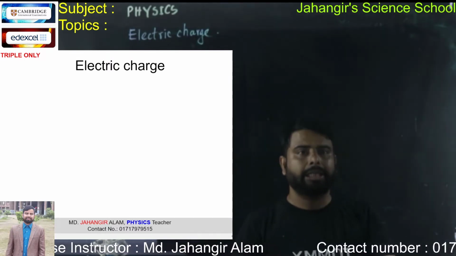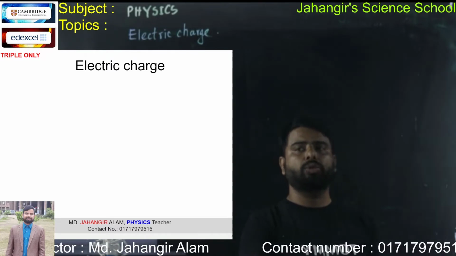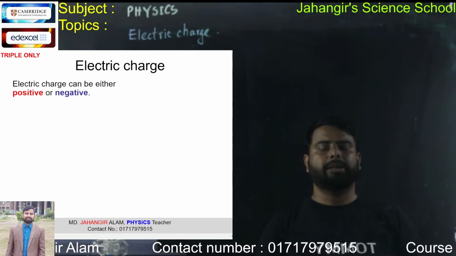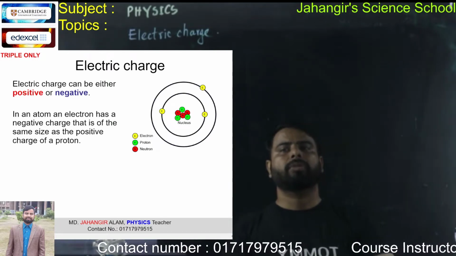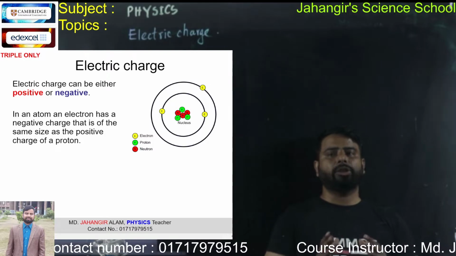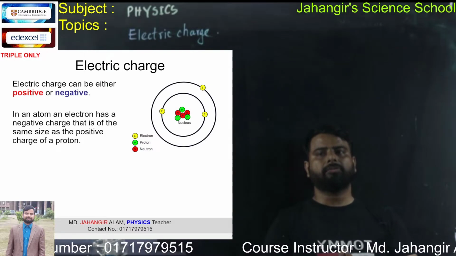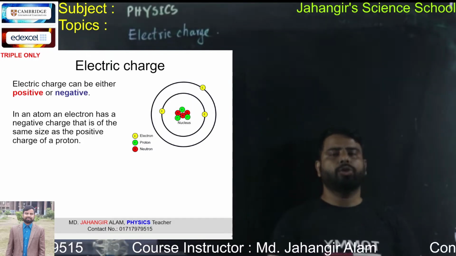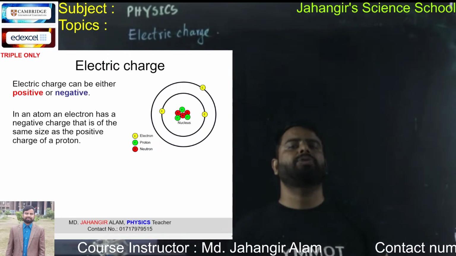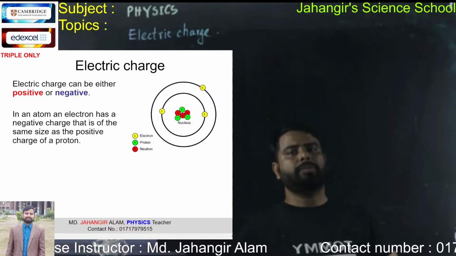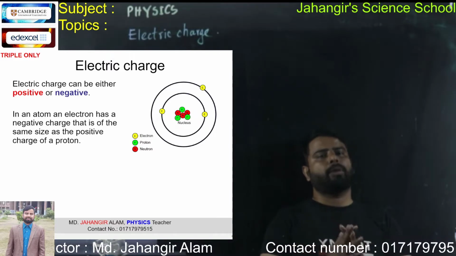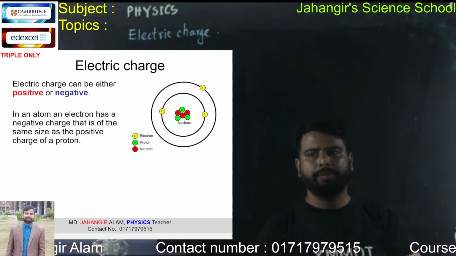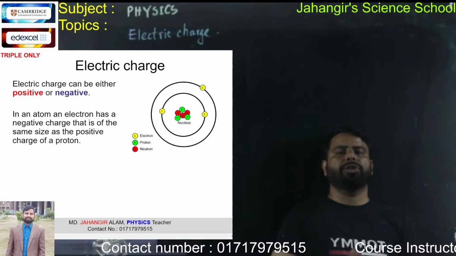So electric charge, there are mainly two types of electric charge. Electric charge can be either positive or negative. In an atom, an electron has negative charge that is of the same size as the positive charge of a proton. So every atom is electrically neutral. Neutral means it has equal number of positive and negative charge. Positive and negative charge cancel each other. That's why it is called uncharged or neutral.